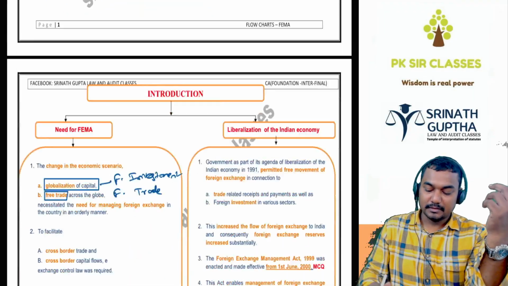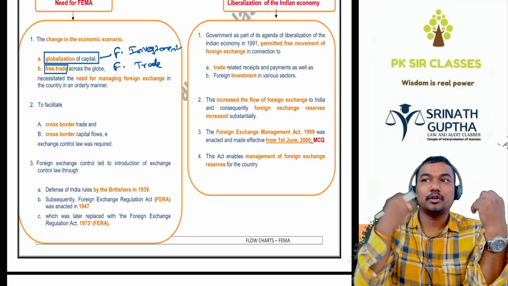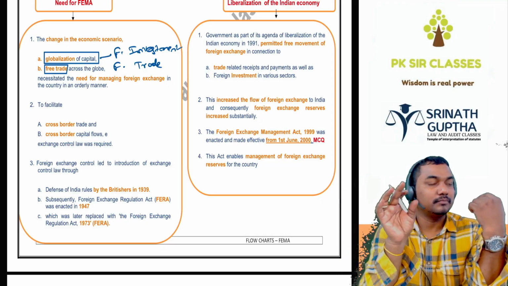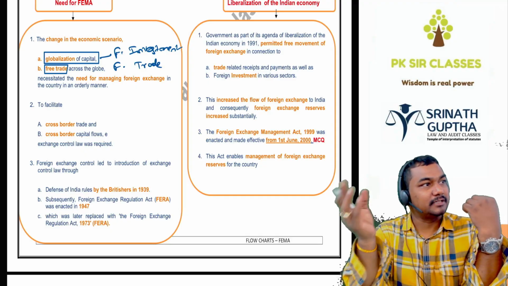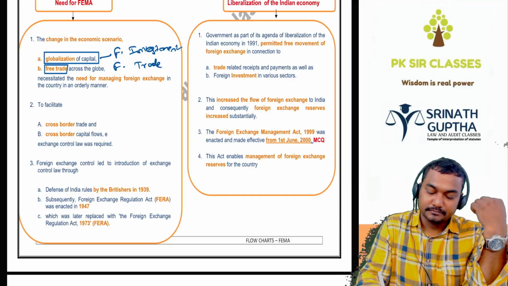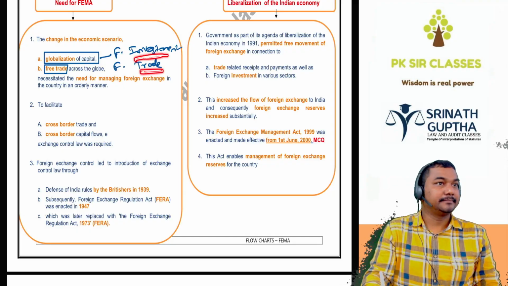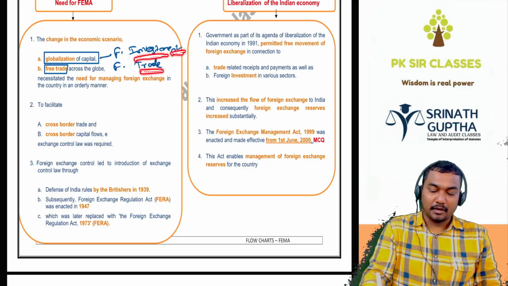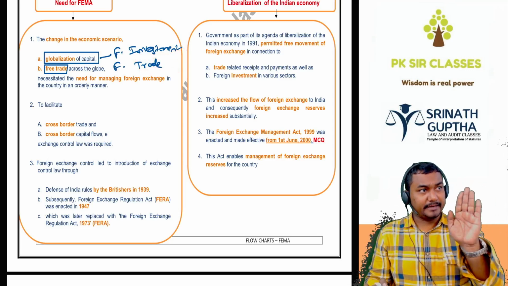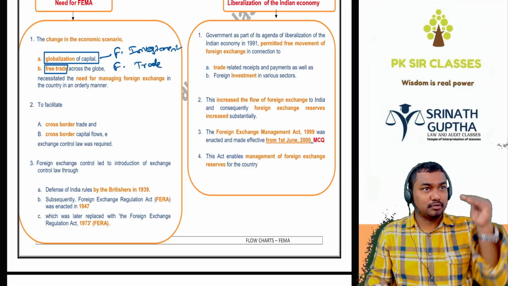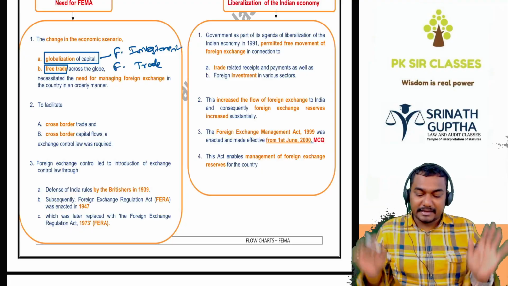Purpose of the FEMA, two purposes, beta. To regulate the foreign investment and foreign trade. You want to buy something from the foreign, you want to sell something to foreign, that is called trade. Indians want to make investment in the foreign, foreigners want to make investment in India, that is called investment. This is a balance sheet item, this is a P&L item, beta. This is the capital account, this is the current account. To regulate the capital account, to regulate the current account, to regulate the investments, to regulate the trading, buying and selling, and investing here and investing there, this act came into existence.